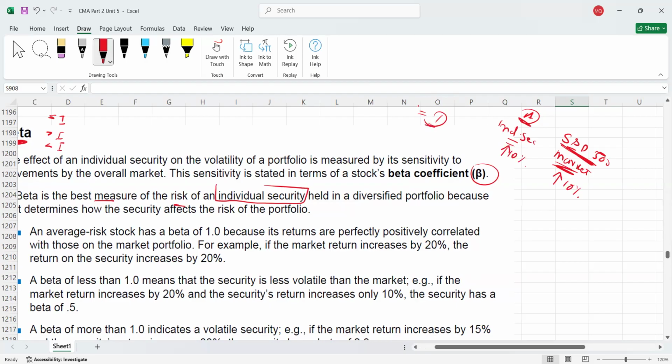Equal to 1 means the variation we have in the market, the same variation you will get in the individual security in which you are investing. If the market is going down, let's say by 5%, your individual security will also go down by 5%. So they move in the same direction, and the proportion of change is also the same. Understood? This is the meaning of beta 1.